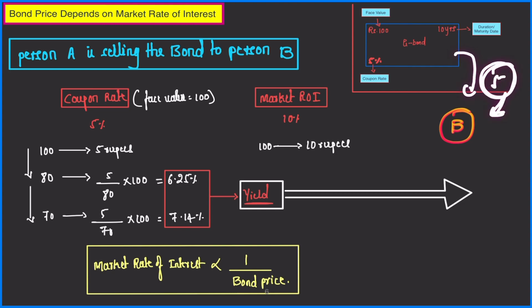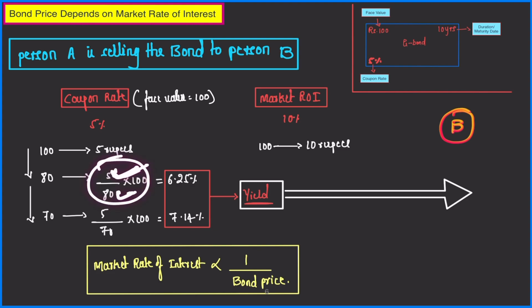But what will be the return of person B? He is not buying the bond at 100 rupees. He is buying it at 80 rupees. So he will receive 5 rupees from the government, but on an investment of 80 rupees, right? So when you divide 5, the return, by the investment and calculate the percentage, it will be 6.25%.